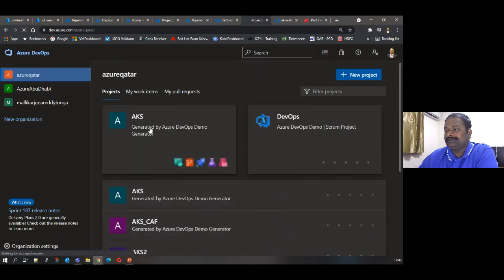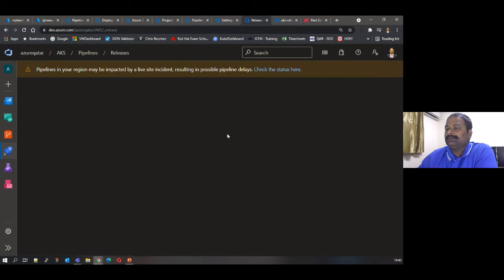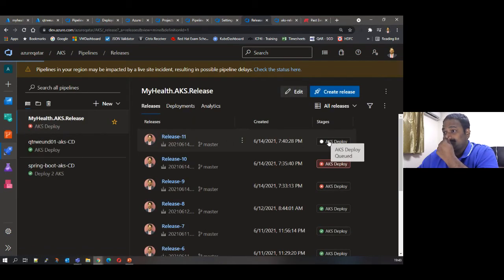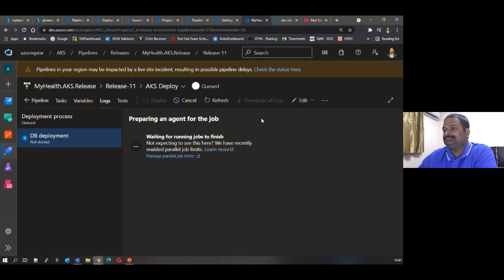Let's go to AKS. Go to the releases. I think now, yeah, it has detected. Now it will run as we increase the number of pipelines to run.